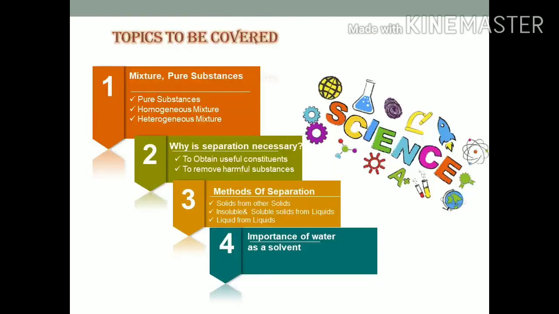In this slide, we will discuss such topics. Our first topic is mixtures and pure substances. We will understand what pure substances, homogeneous mixtures, and heterogeneous mixtures are. Our second topic is why separation is necessary: to obtain useful constituents and to remove harmful substances. Our third topic is methods of separation: how we can separate solids from other solids, insoluble and soluble solids from liquids, and liquids from liquids. Our fourth topic is why water is important as a solvent.